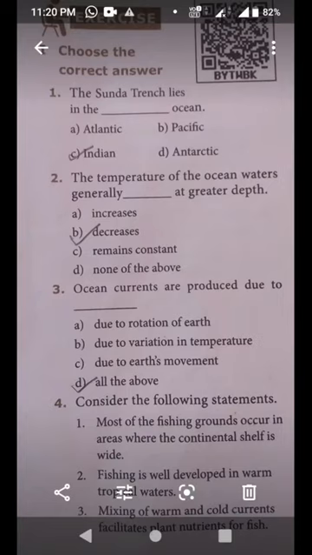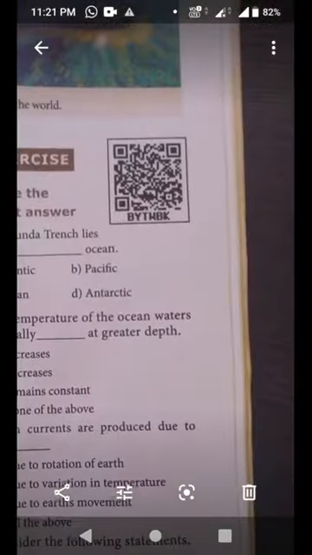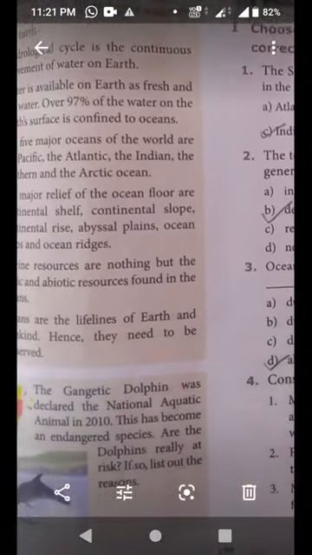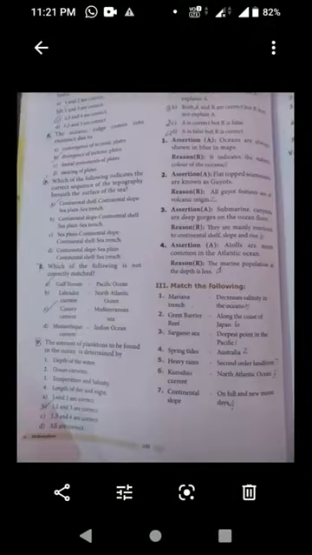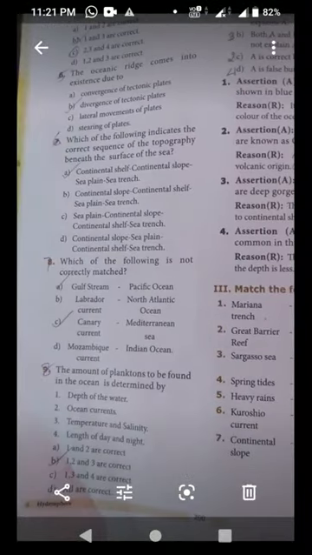Next, fourth one, consider the following statements. Here 4 statements they have given. Option C is the correct answer. Most of the fishing grounds occur in areas where the continental shelf is wide. Fishing is well developed in warm tropical waters.